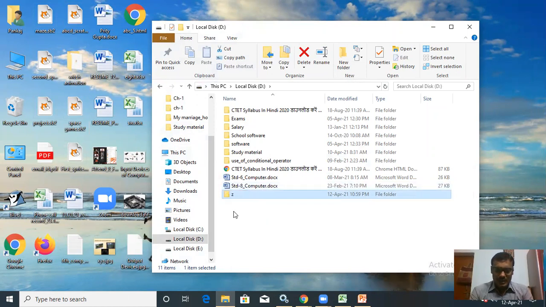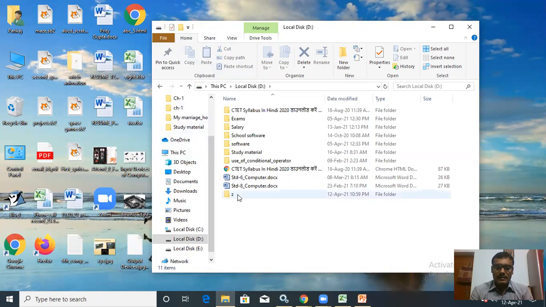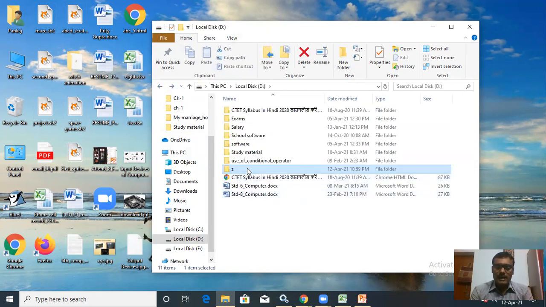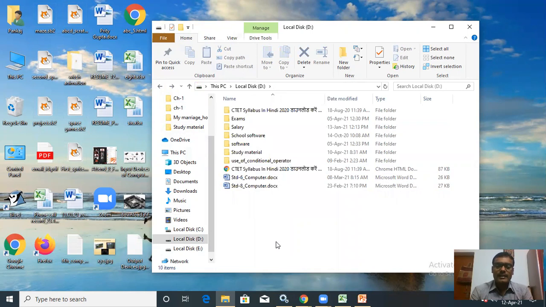So this is graphical user interface. You right click here, click on new, and then click on folder. Then you write the folder name, and then the folder has been generated here. But I am deleting this Z folder. Right click here, click on delete. The folder will be deleted.